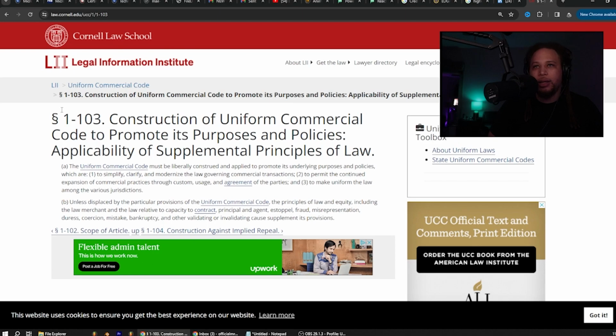B. Unless displaced by the particular provisions of the Uniform Commercial Code, the principles of law and equity, including the law merchant and the law relative to capacity to contract, principal and agent, estoppel, fraud, misrepresentation, duress, coercion, mistake, bankruptcy, and other validating or invalidating cause supplement its provisions.